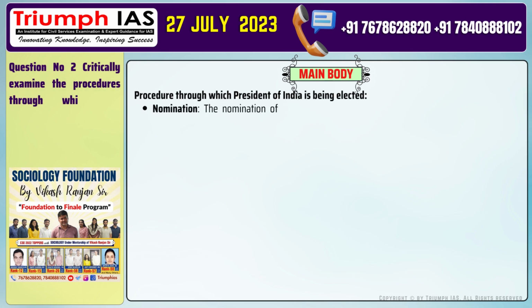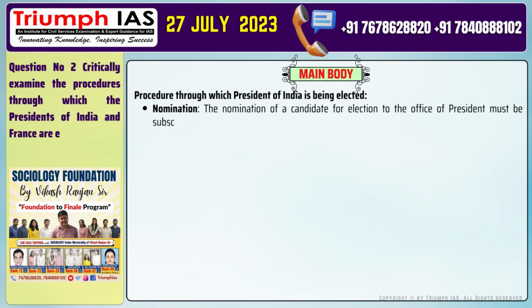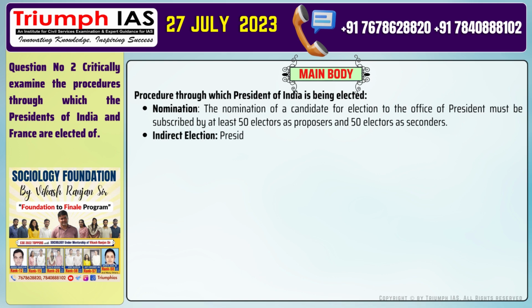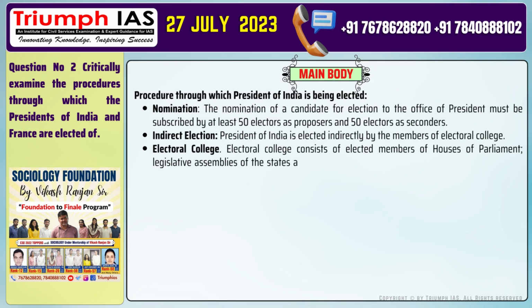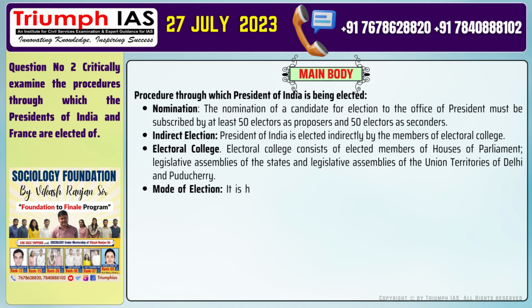Number 1. Nomination. The nomination of a candidate for election to the office of President must be subscribed by at least 50 electors as proposers and 50 electors as seconders. Number 2. Indirect election. The President of India is elected indirectly by the members of the Electoral College. Number 3. Electoral College. The Electoral College consists of elected members of Houses of Parliament, Legislative Assemblies of the states, and Legislative Assemblies of the Union Territories of Delhi and Puducherry.